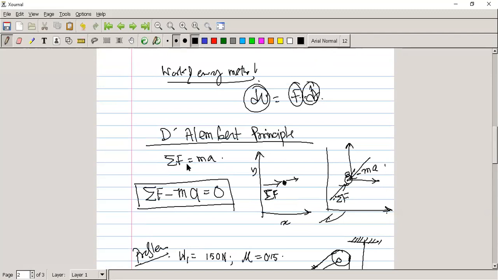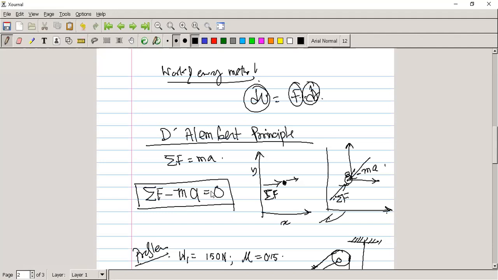But when we move to a fixed reference frame and a moving reference frame, we can use this formula: the summation of F minus ma is equal to 0. This equation can be interpreted as the net force acting along the direction of motion only.